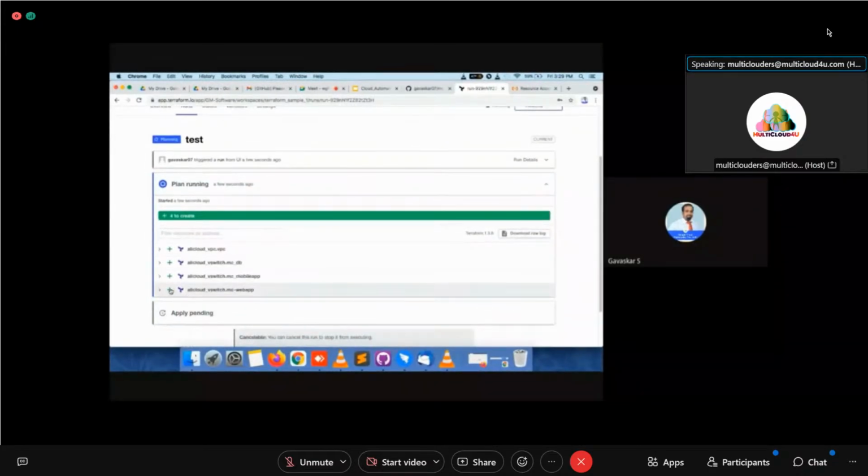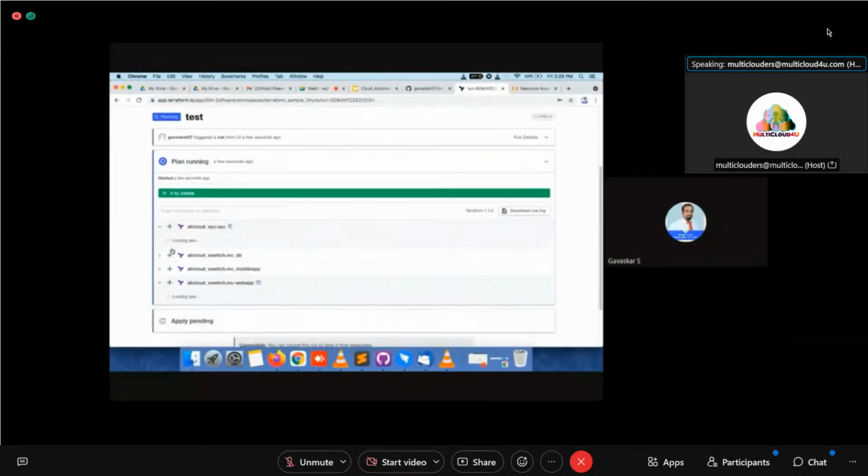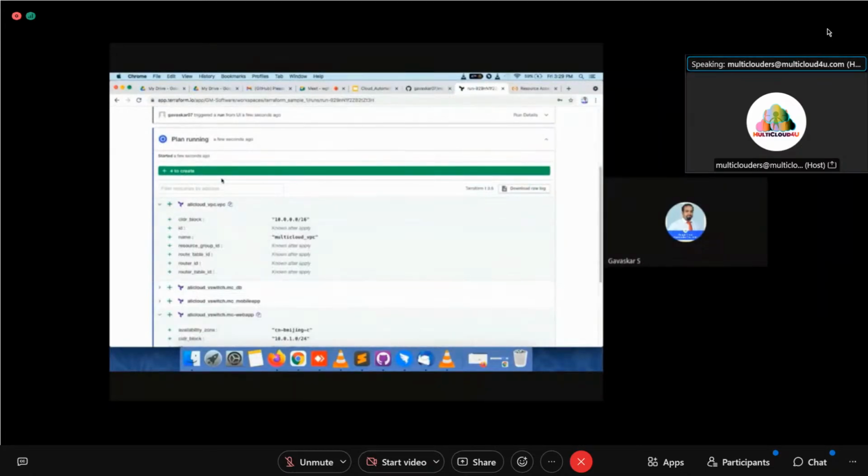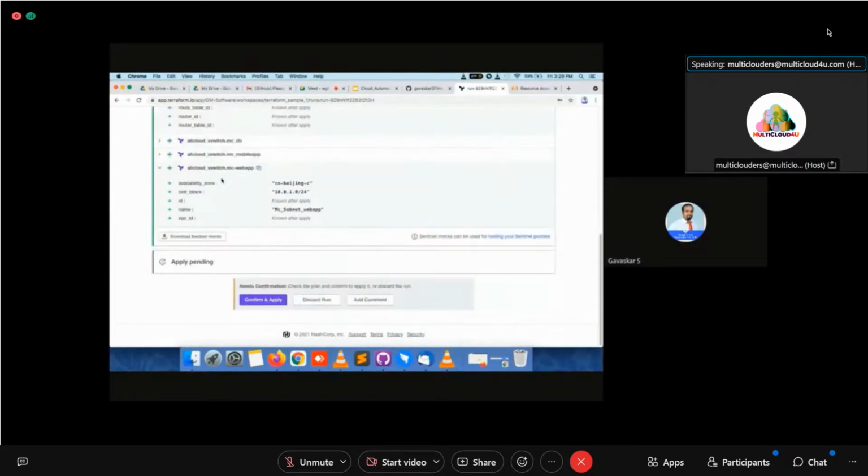The plan is displayed. You see, this is the VPC. This VPC will be created. But when you are running the plan, the resource is not created in the cloud service provider. That's the thing you have to know here. When you apply, by confirm and apply, the resource will be created in the cloud service provider. Now in this case, it will not be created, because I didn't provide the secret key and access key.